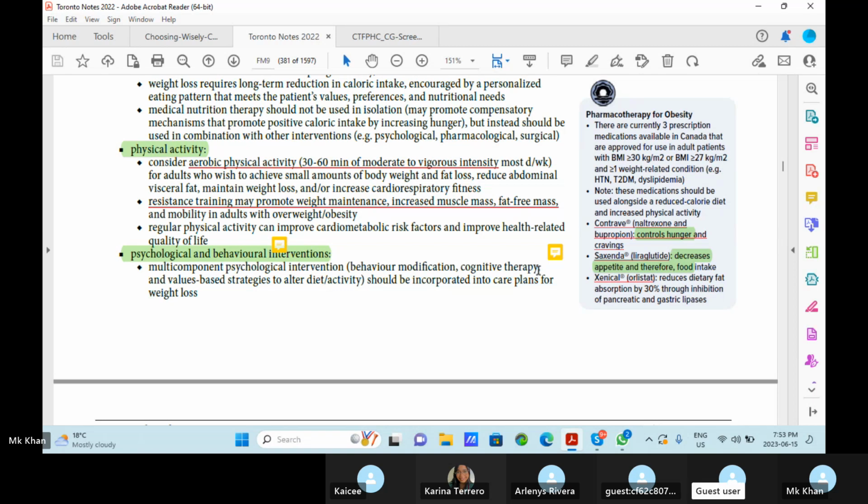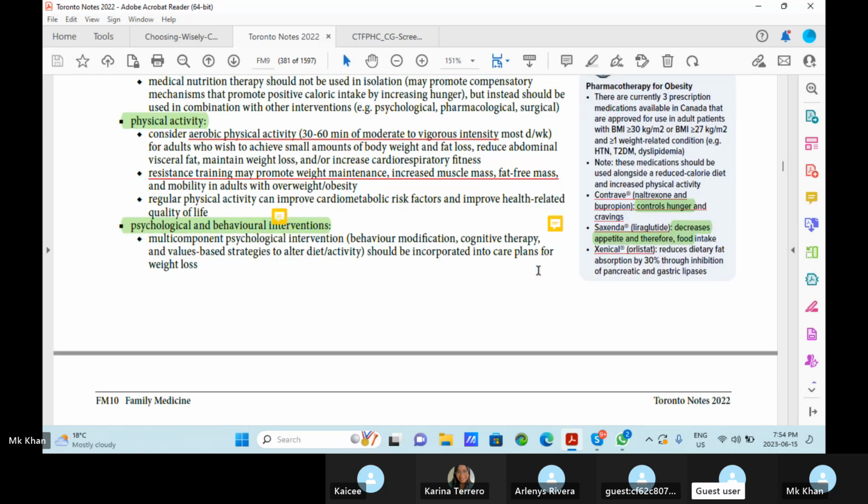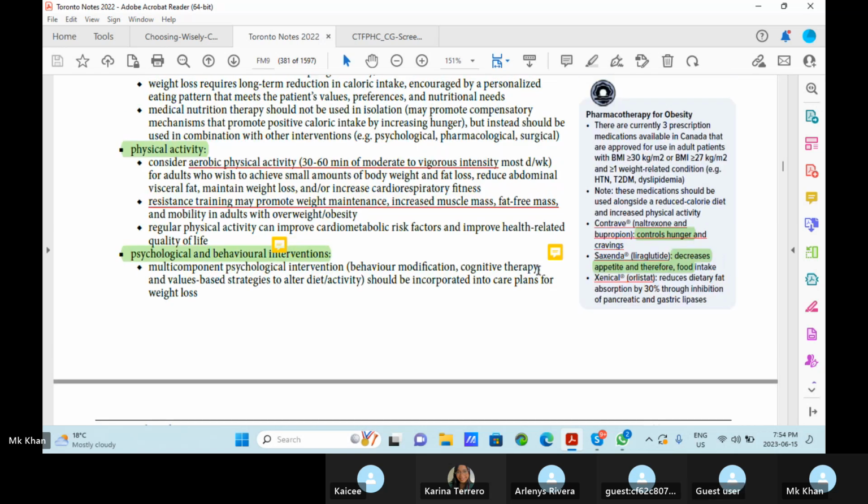Now, the last one is psychological and behavioral interventions. Competent psychological intervention, behavior modification, cognitive therapy, and values based strategies to alter diet and activity should be incorporated into care plans for weight loss. So this sidebar, I think, is important: the pharmacotherapy for obesity.